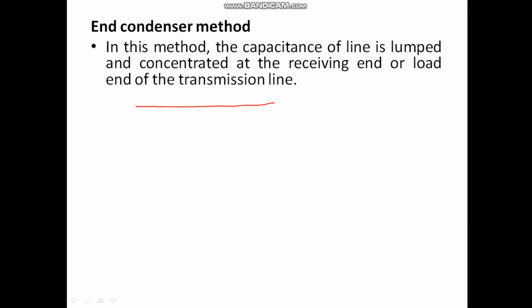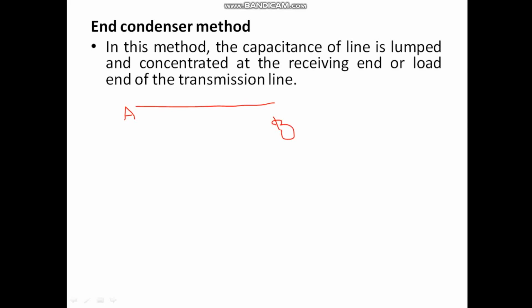If I consider the transmission line A, B, no doubt this is the transmission line whose length is more than 50 kilometers and less than 100 kilometers, and the voltage is greater than 20 kilovolt and less than 100 kilovolt.